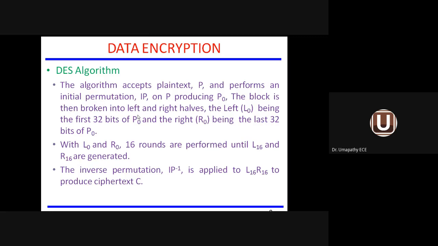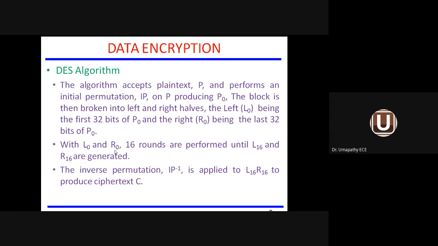Now the block is broken into left and right halves. For example, your total message is nothing but a block. After doing the initial permutation, they decompose the block into two parts. One is the left hand side, another one is the right hand side. The total number of bits is 64. So the first 32 bits are the left hand side, and the last 32 bits are the right hand side.